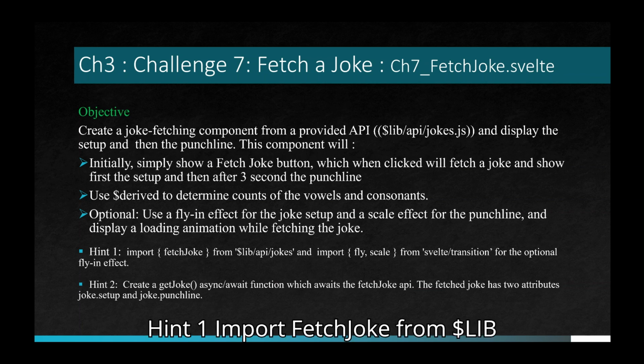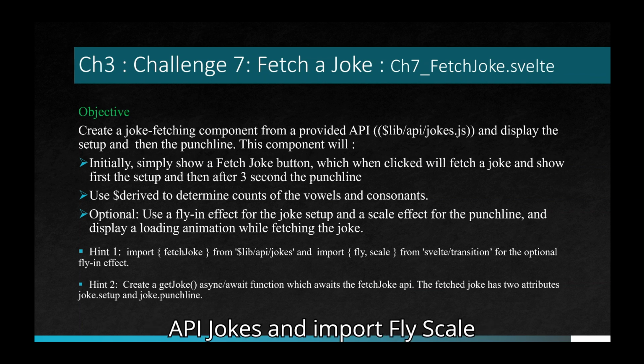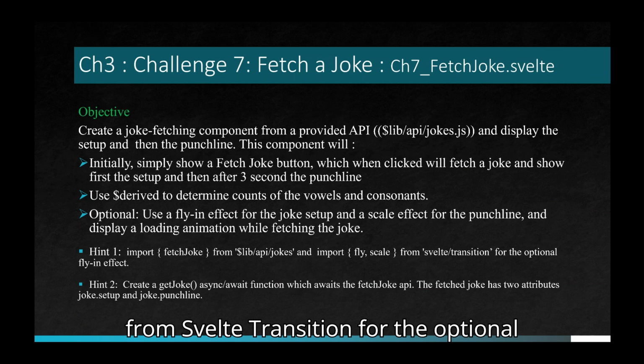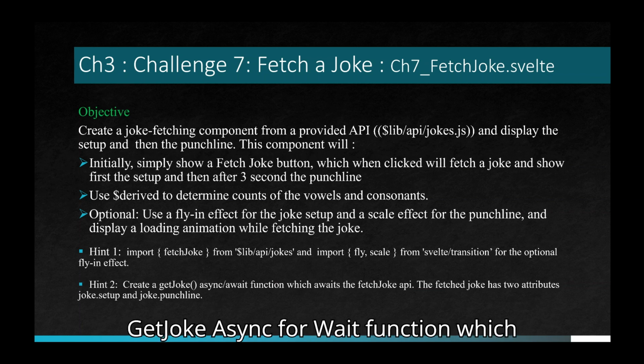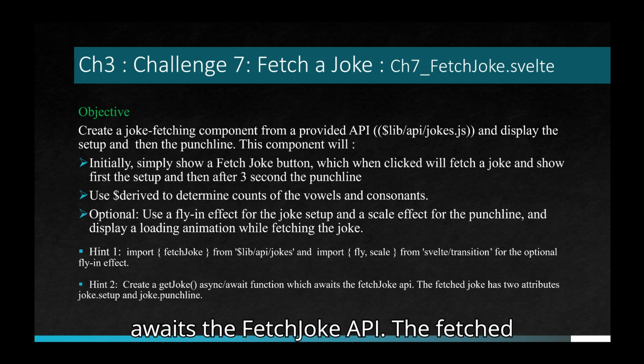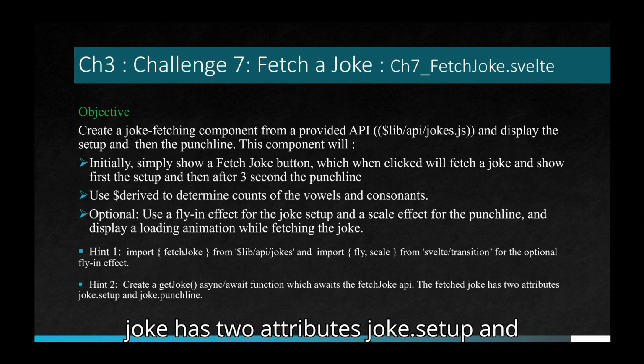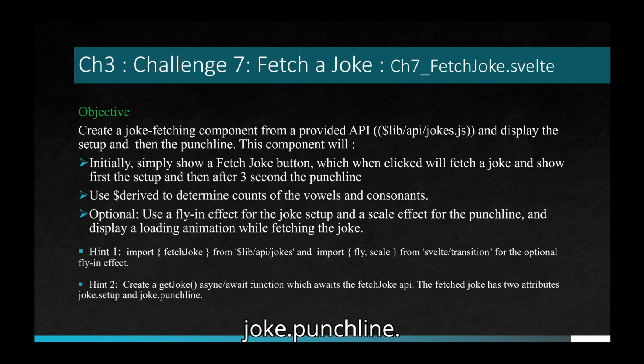Hint 1. Import fetchJoke from $lib/api/jokes and import fly and scale from svelte/transition for the optional fly-in effect. Hint 2. Create a getJoke async/await function which awaits the fetchJoke API. The fetchJoke has 2 attributes, joke.setup and joke.punchline. That's it. That's the challenge.